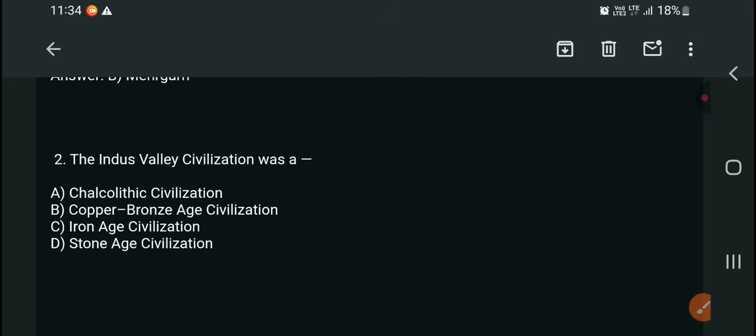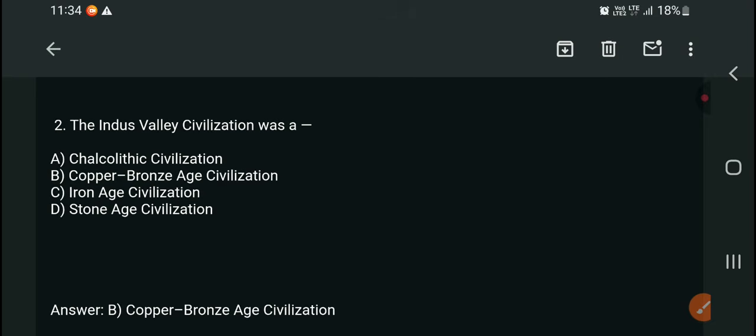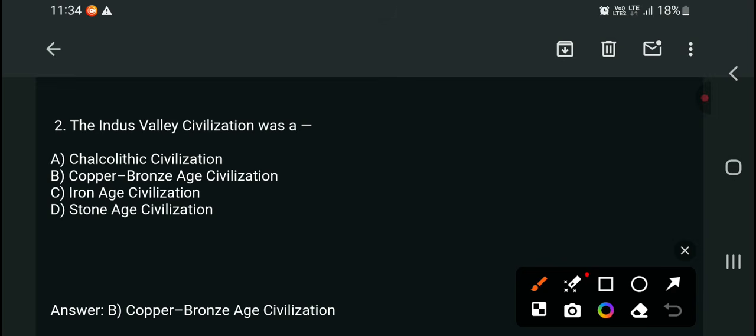Chalcolithic, Copper Bronze Age, Iron Age or Stone Age? Try to say the right answer. See the answer below, check your answer. It is the Copper Bronze Age, B.